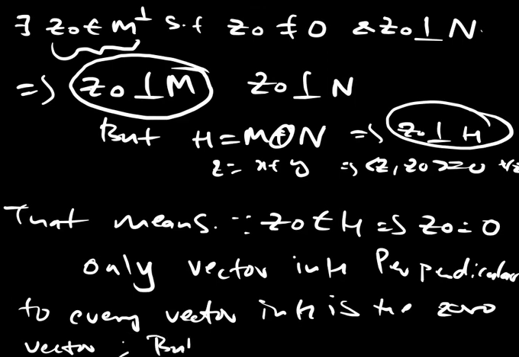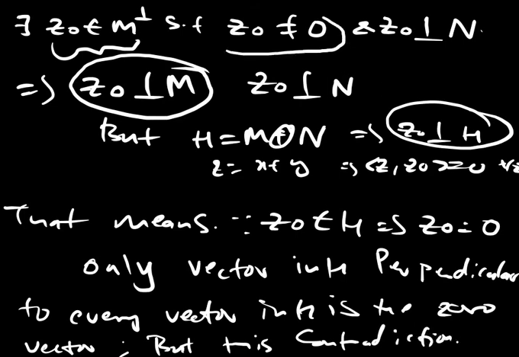But this is a contradiction. Since what do we have? We have that Z0 is given to be a non-zero vector. So our assumption is false. The assumption we were making is that N is properly contained. So N is nothing but M perpendicular, and we are done.